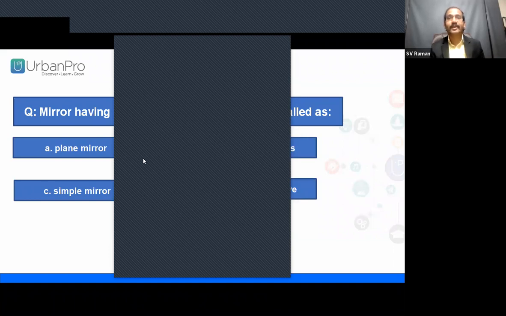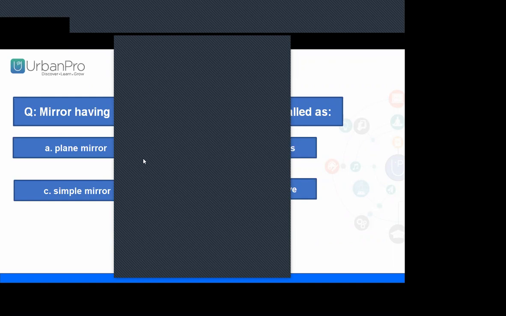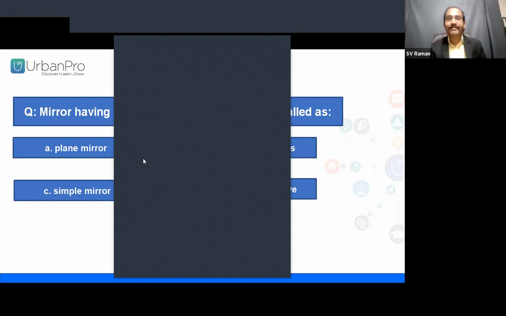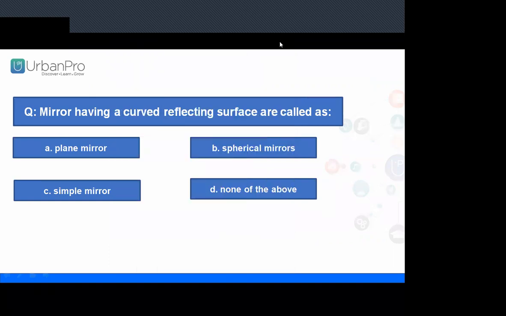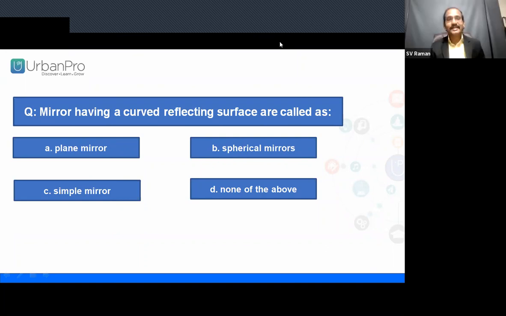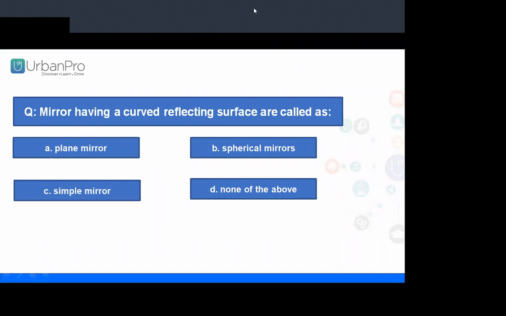Are you ready? Understand the concept? The curved reflecting surface. Which mirror? There are the four options. 7% of the attendees have voted. Okay, we'll give them 10 more seconds. Hope the question is very clear to you. 71% have voted. All right, so we'll close the poll now.